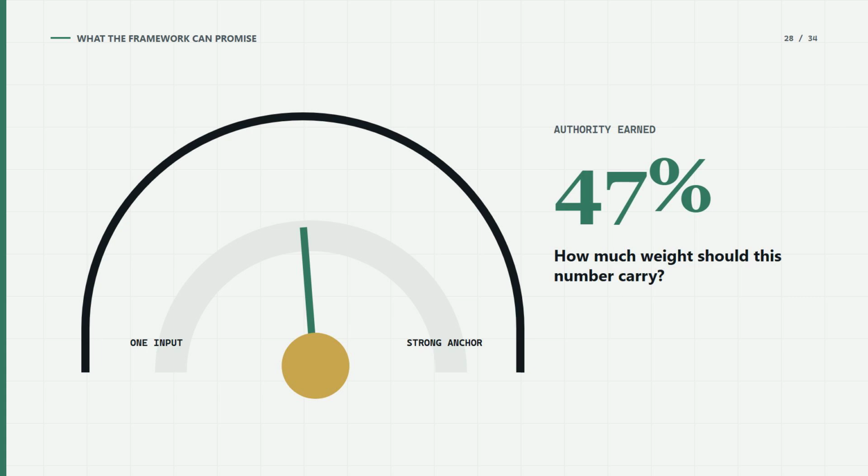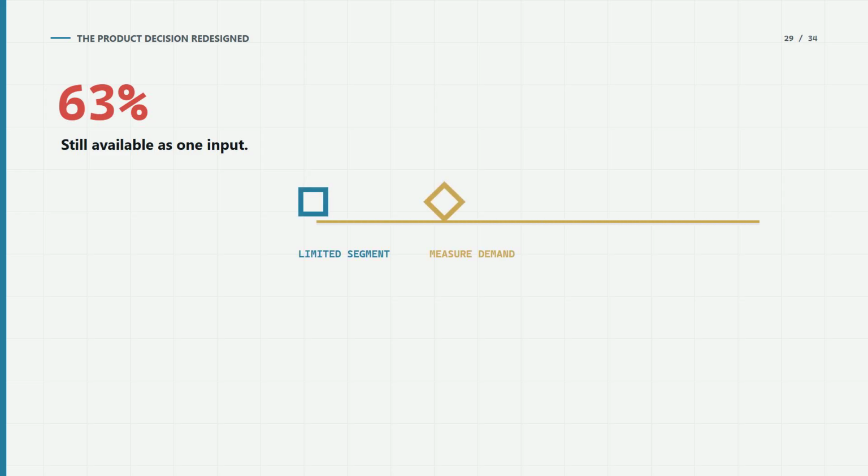Return to the product team and its 63% forecast. The team can compare prior launches, but it should state which ones belong in the class and why. It can identify which market conditions must hold. It can ask how customers and competitors may react to the launch. Then it can change the decision rather than argue over a few decimal points.